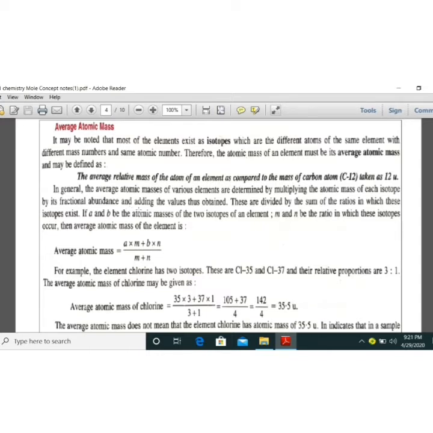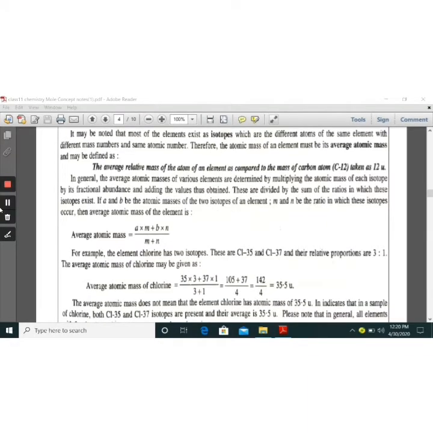Now this abundance may be present in ratio, that is 4:1 or 5:1, or as a percentage, that is 45% or 65%, or you can take it as a fraction, 0.005 or 0.95. We need to use a formula for this purpose.